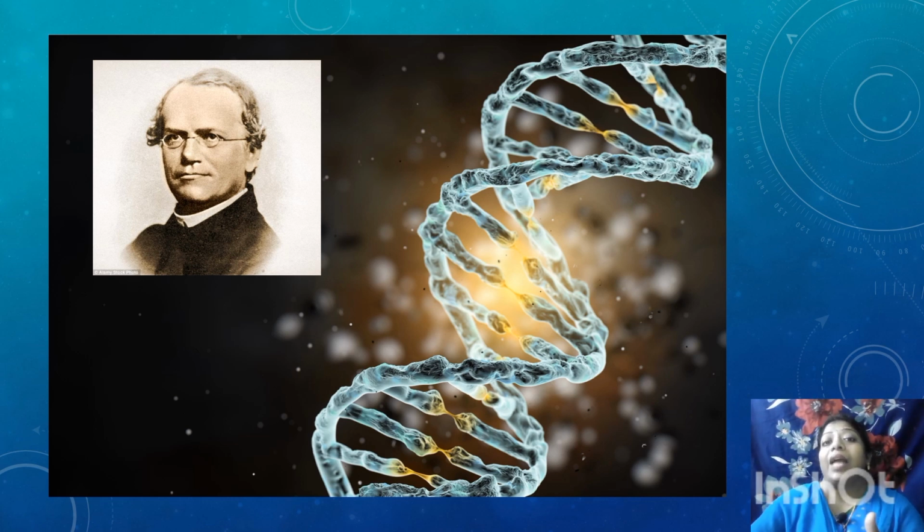This experiment was carried out with the pea plants, and they determined the rule for inheritance of the characters. So he started to study the contrasting characters.